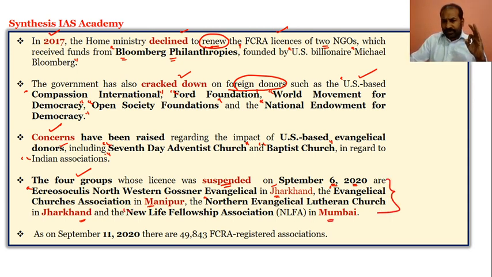What you need to focus on here from the UPSC prelims point of view is that there could be a possibility that the 4 groups would be given and you have to match the following with the state in which they were functioning. Acrosuculus Northwestern Gosner Evangelical in Jharkhand, Evangelical Churches Association in Manipur, Northern Evangelical Lutheran Church in Jharkhand, New Life Fellowship Association in Mumbai. As on September 11, 2020, around 50,000, that is 49,843, FCRA registered associations are in India.